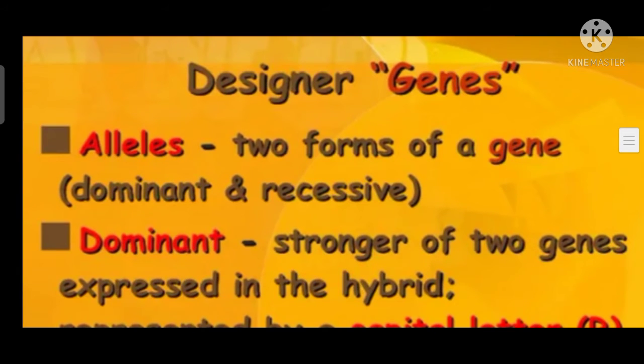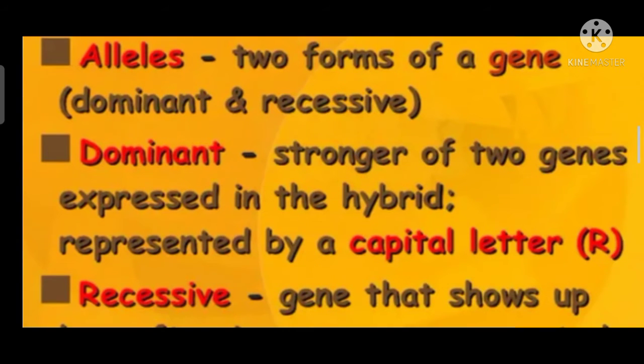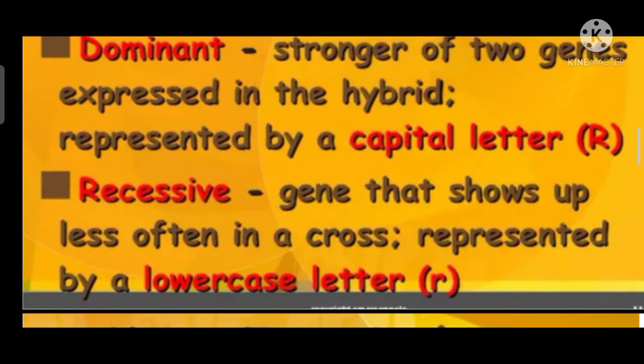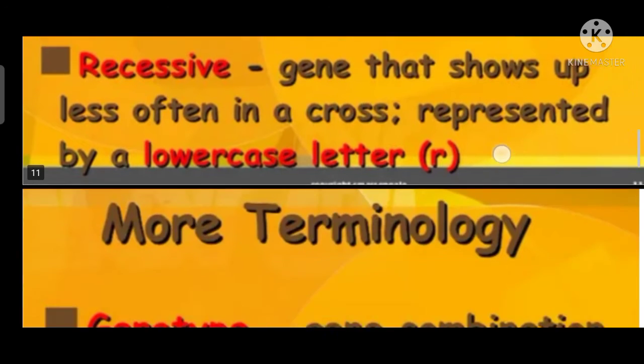Then, designer genes. Designer genes allow two forms of gene, dominant and recessive. Dominant is the stronger of the two genes expressed in the hybrid, represented by a capital letter R. Recessive is the gene that shows up less often in the cross, represented by the lowercase letter r.